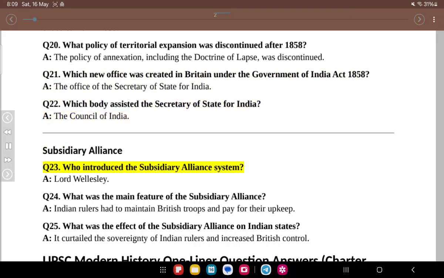Subsidiary Alliance. Q23. Who introduced the Subsidiary Alliance system? A. Lord Wellesley. Q24. What was the main feature of the Subsidiary Alliance? A. Indian rulers had to maintain British troops and pay for their upkeep. Q25. What was the effect of the Subsidiary Alliance on Indian states? A. It curtailed the sovereignty of Indian rulers and increased British control.